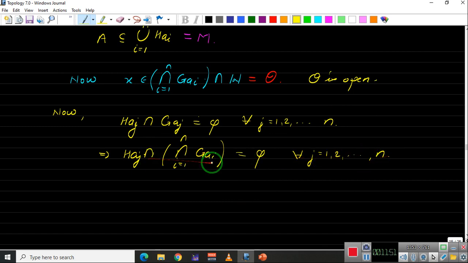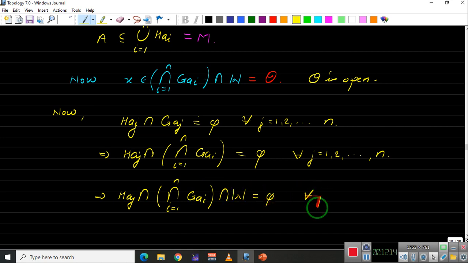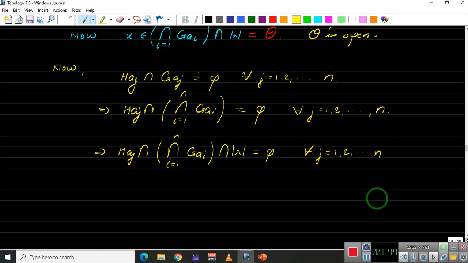And since this is empty, we can take the intersection of this with W, and that will also be empty. This implies H_Aj intersection with the intersection over i from 1 to n of G_Ai intersection with W is also empty for all j from 1 up to n, and we have denoted this set as O. So this implies H_Aj intersection with O will be empty for all j.